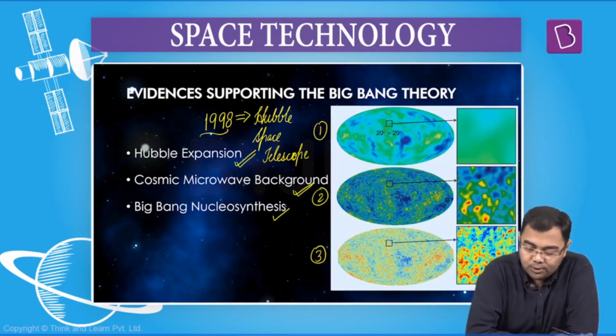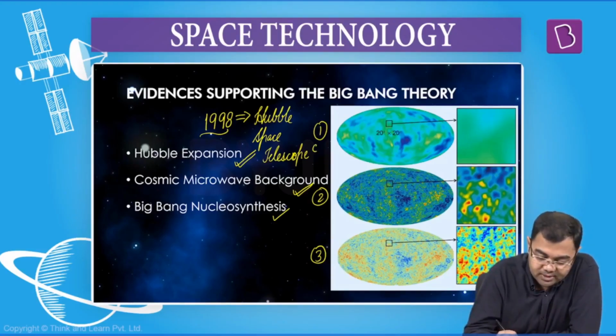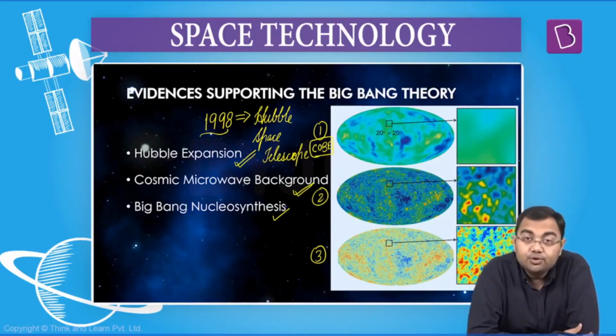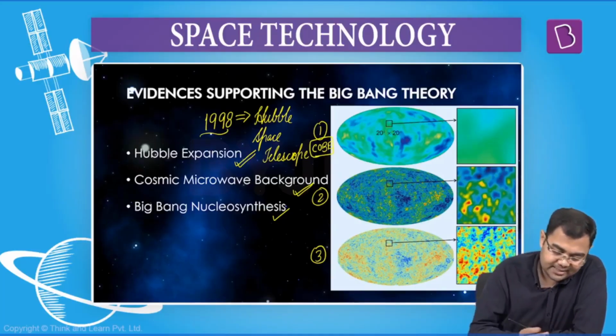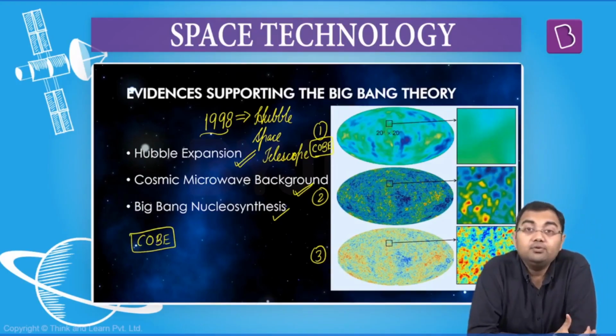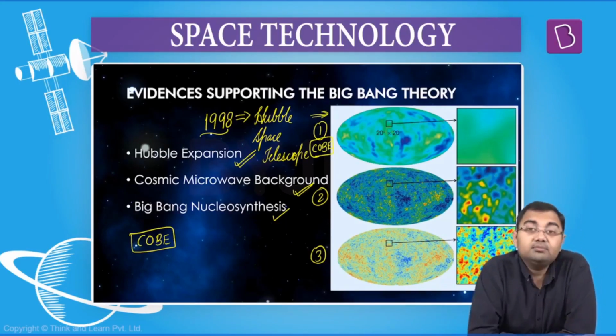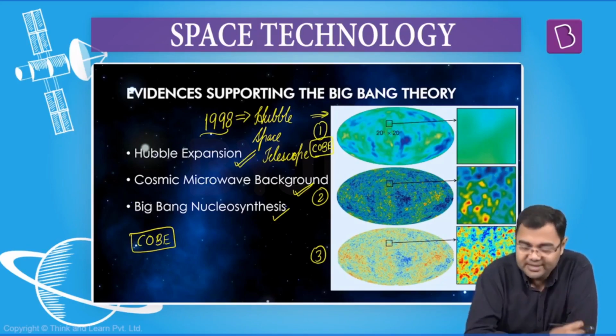The three figures that you see are by three different probes. The first figure is of COBE. This was one mission that was launched by NASA back in 1993. COBE stands for Cosmic Background Explorer. This was the first figure that we got, and it basically established the cosmic microwave background, and the scientists who were involved in the project also got the Nobel Prize.